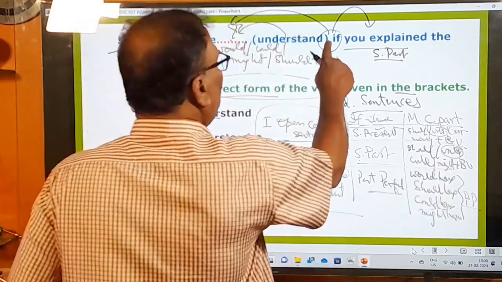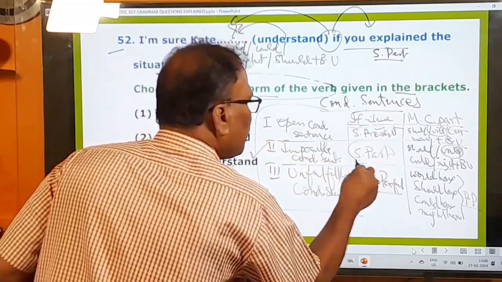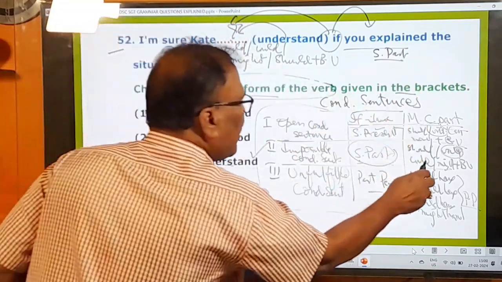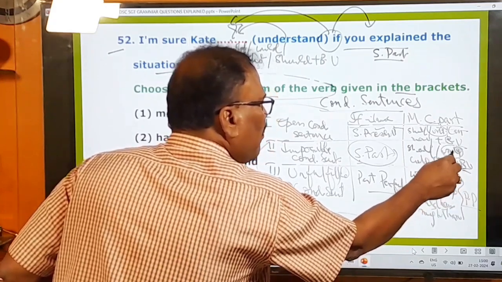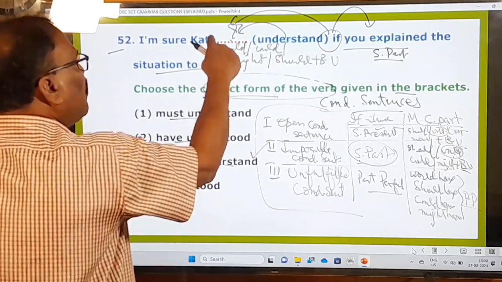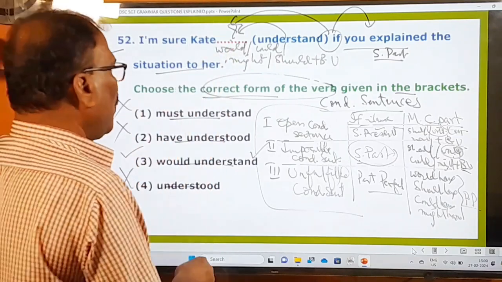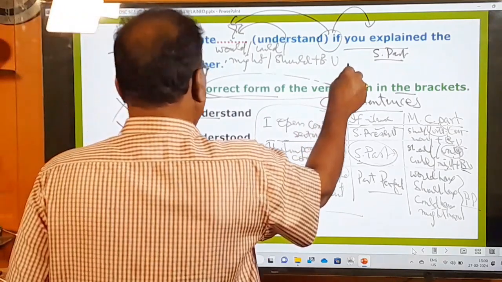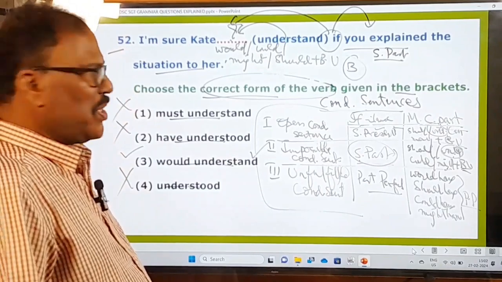Now if you look at this now, after if what is there? Simple past tense is there. Simple past tense means what? In the main clause part what must be there? With should or would or could or might plus base form verb must be there, preferably with would, and that's why you would understand. So therefore this third one is going to fit in this blank and not the first one or second one or fourth one, and therefore your answer is going to be the third one. Now let's move on to other questions.